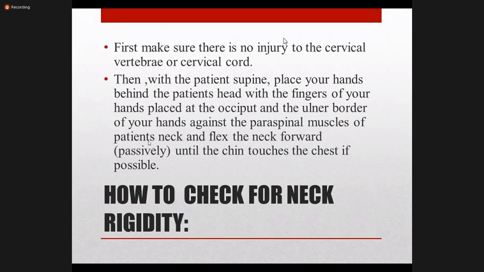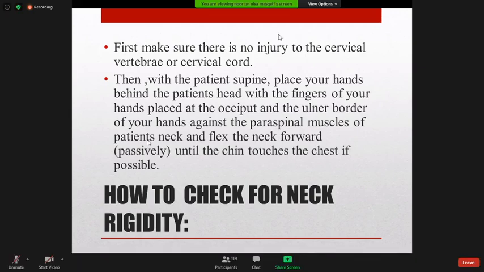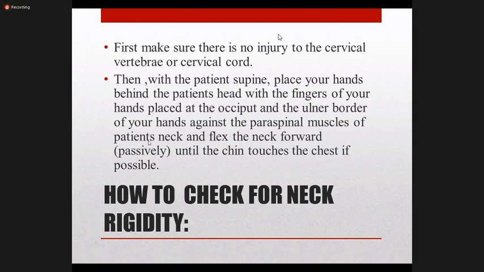When the patient's neck can be passively flexed and the chin touches the chest, it indicates there is no neck rigidity. Then you can also ask the patient to perform it actively, until the chin touches the chest.